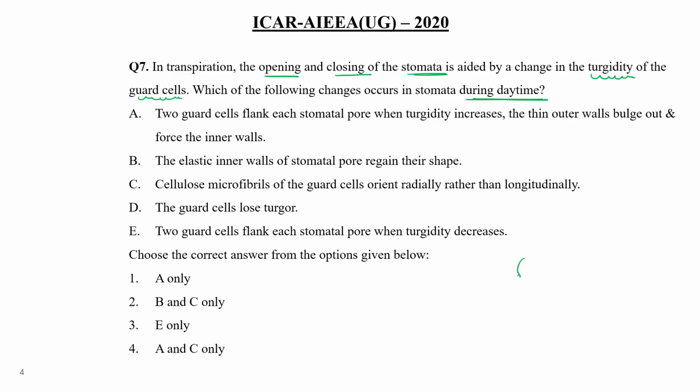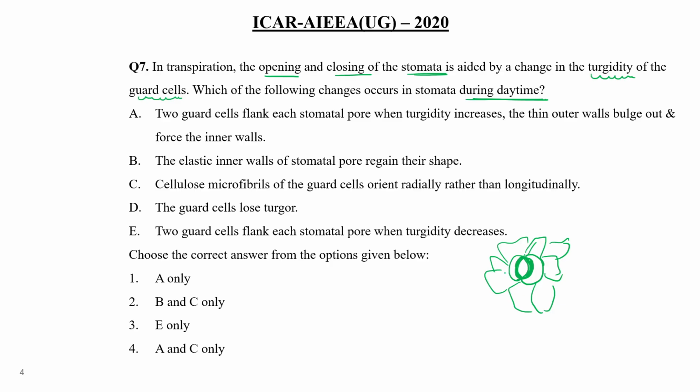Normally, this is the structure of the guard cell. The inner wall is comparatively thicker. And this is the stomata, and here there are so many subsidiary cells present. So during daytime, what happens? During daytime, the two guard cells flank each stomatal pore.